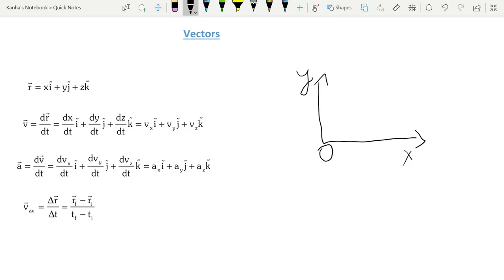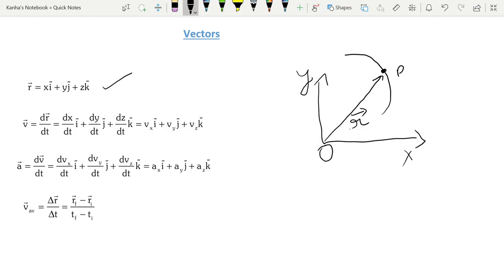So, for example, this is the trajectory of any particle. If this is the particle at any point P, this vector from the origin of your reference frame will be noted as the position vector. The position vector can be split into the different components. For example, here you can see that it is split into x i cap plus y j cap plus z k cap.